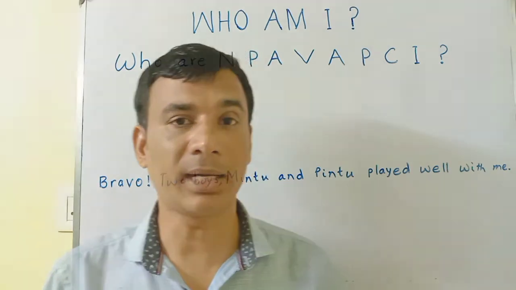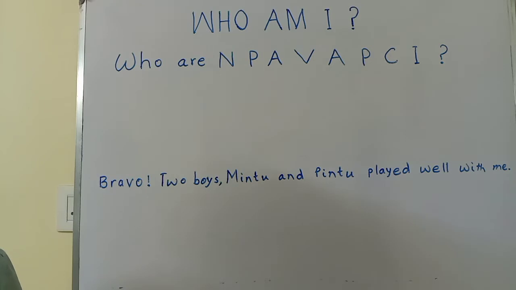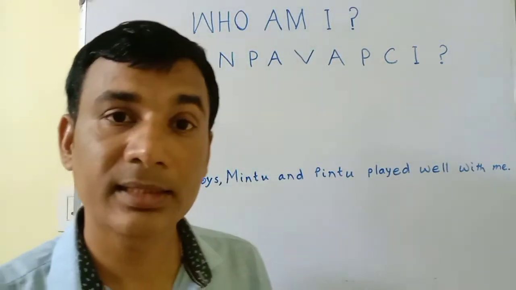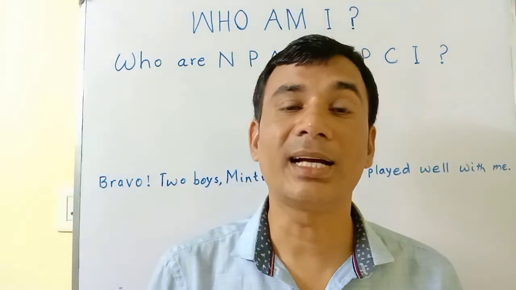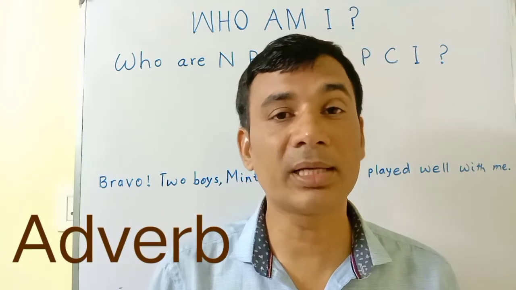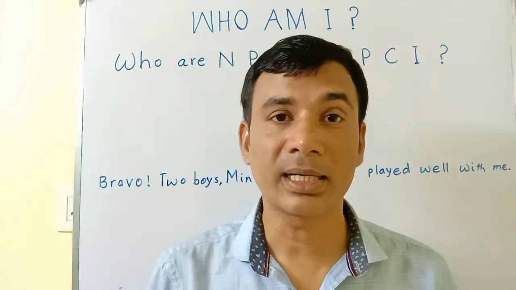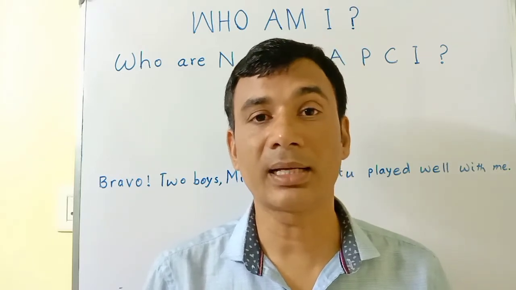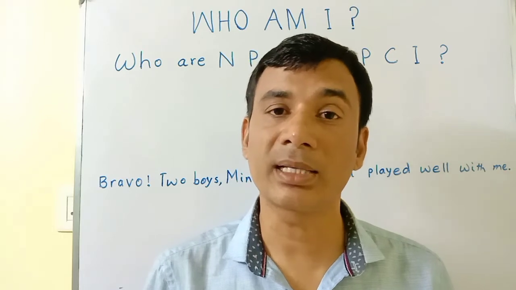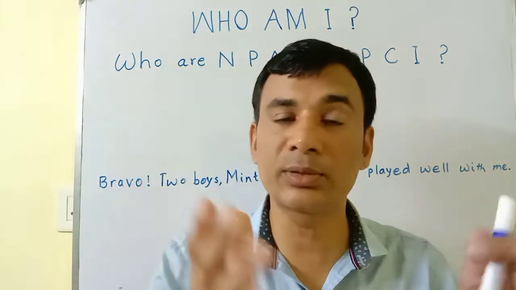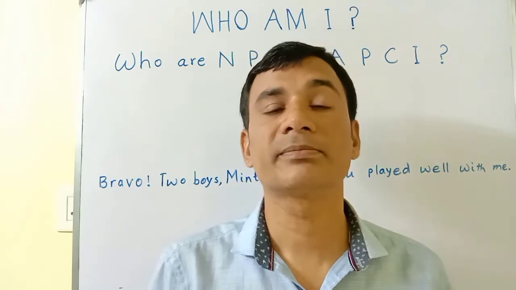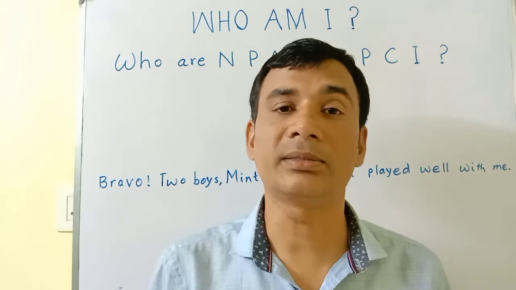Next come to who am I? I am the younger sister of the family. I like my mother and keep praising her. Who am I? Yes, you are right. She is adverb, because adverb always praises her mother. That is, adverb does the work of her mother. That is, mother is qualified, mother is attributed. When something is added to verb, adverb is there. So adverb praises her mother, that is verb.